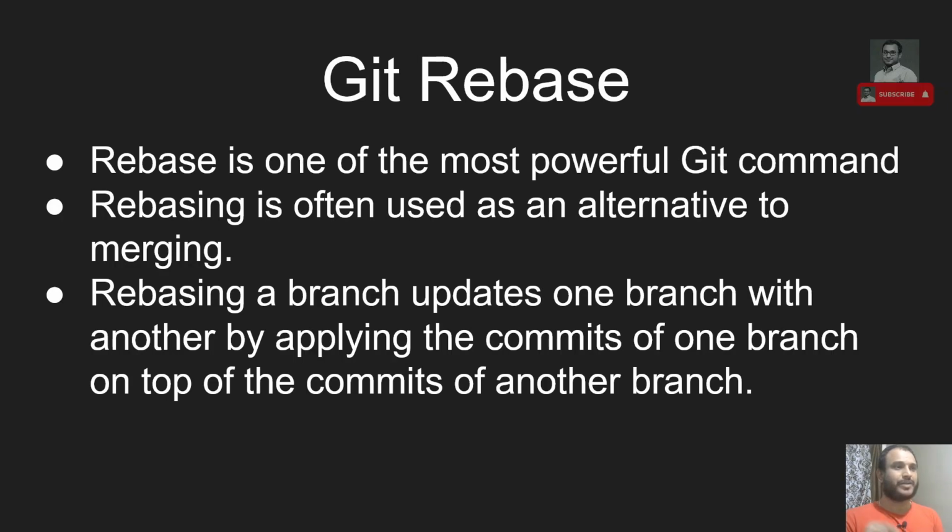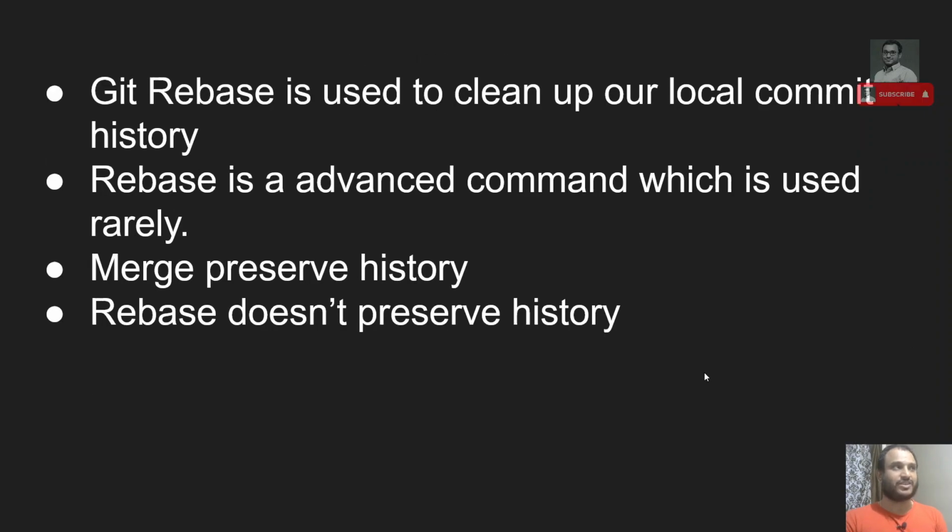Rebasing a branch updates one branch with another by applying the commits of one branch on top of the commits of the other branch. You need to understand this concept. Rebasing a branch onto another branch means the commits in that branch will be relocated and applied onto the branch you are rebasing, as that branch's own commits. Okay, so you need to understand this one.